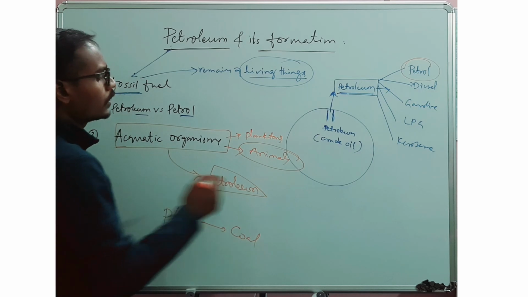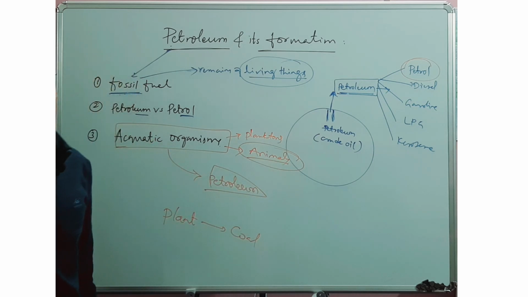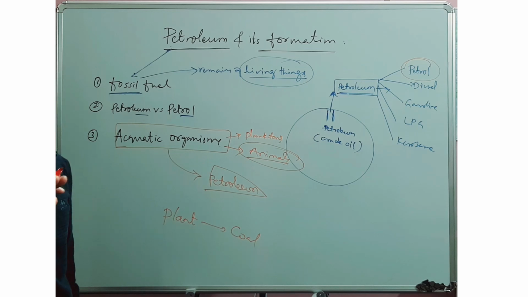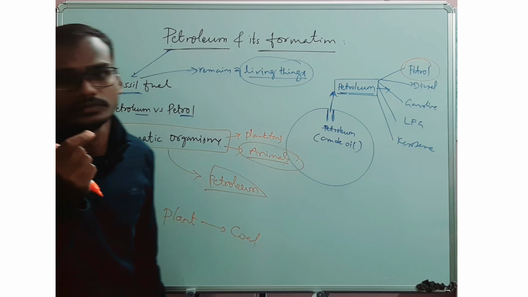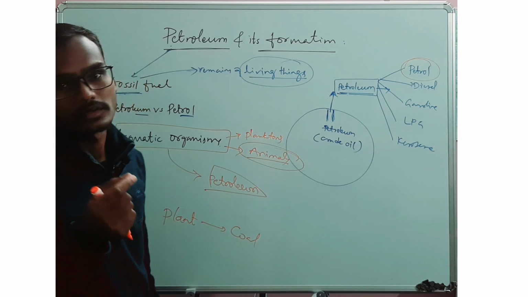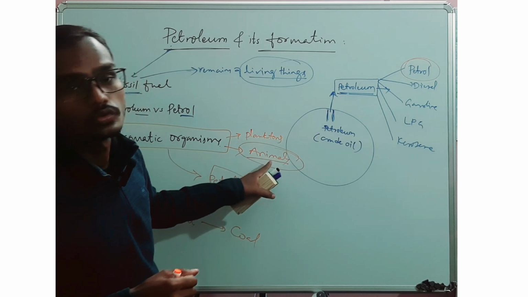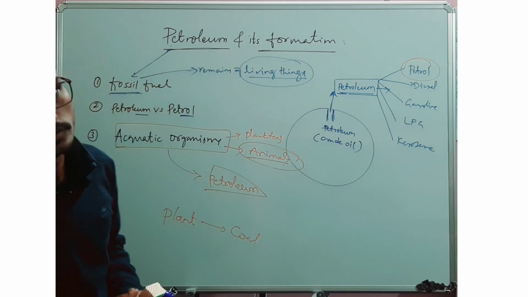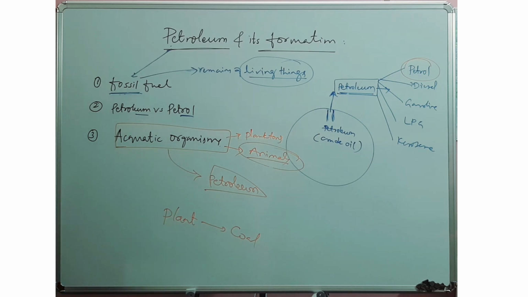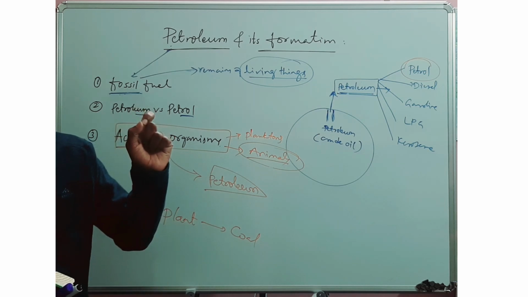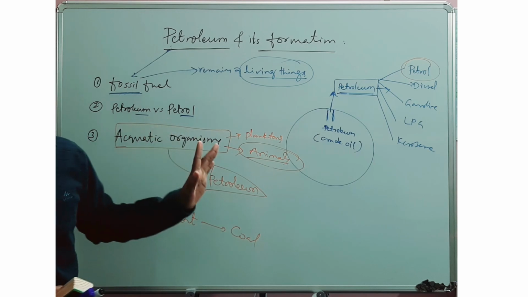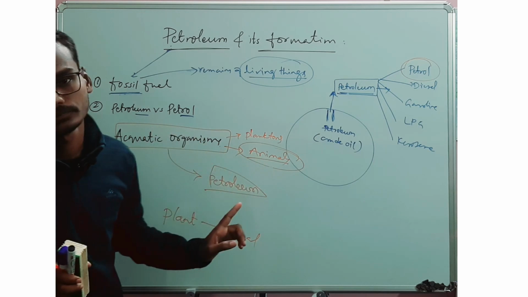Animals here does not mean very big ones. The animals we often see in the oceanic environment are fishes and so many other very tiny creatures we see in the movies or on social media. Those are the source for the formation of petroleum. So collectively, the source for the formation of petroleum is aquatic organisms, predominantly animals.